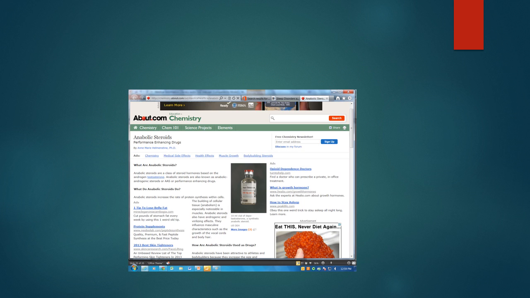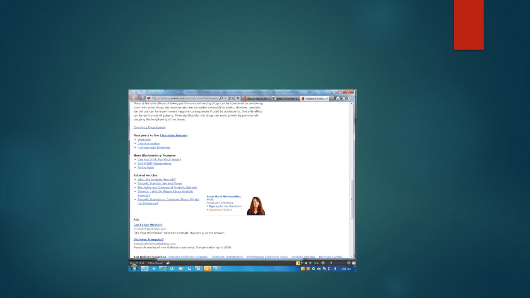This page from about.com is written by a person with a PhD, but there is no date at the top of the page to let us know when her research was performed. Here's the bottom of the page. There's no date on this page either. If you cannot find a date on a page in a website, you have no indication of the age of the information. It is never appropriate to cite an undated reference in a paper, or especially for patient education.